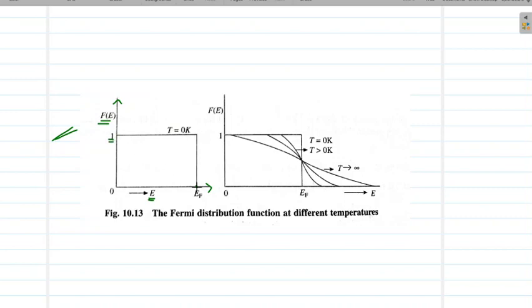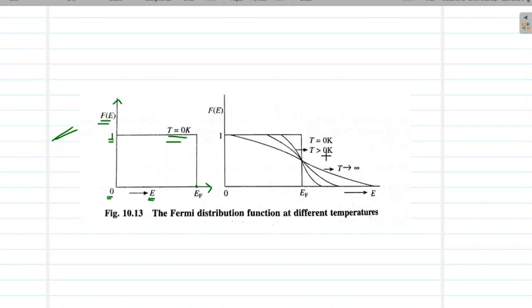And beyond energy EF, the value of f(E) is again a constant, equal to 0. So the probability function is like a step function. Up to energy EF, probability is constant at the value 1, and beyond EF, the probability is 0. So this is the case with T equal to 0 Kelvin.